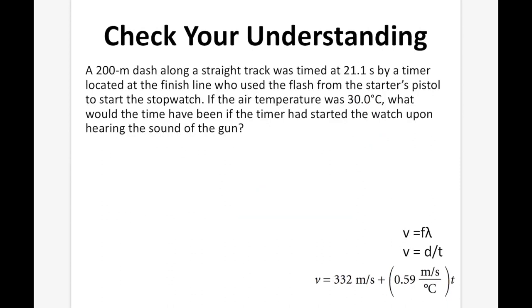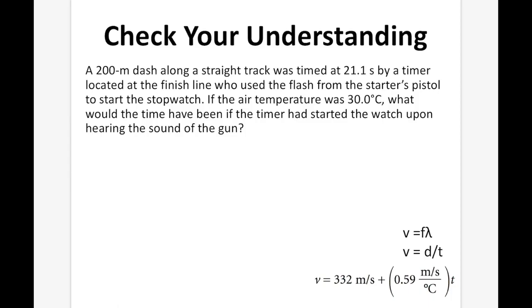A 200-meter dash along a straight track was timed at 21.1 seconds by a timer located at the finish line who used the flash from the starter's pistol to start the stopwatch. If the air temperature was 30 degrees Celsius, what would the time have been if the timer had started the watch upon hearing the sound of the gun? So to answer this question, we need to understand that the timer is starting either at the speed of light or at the speed of sound. At the speed of light, we know that's going to be exactly correct, and it took 21.1 seconds for the runner to reach. Now, if they're doing it by sound, we know there's going to be a delay.